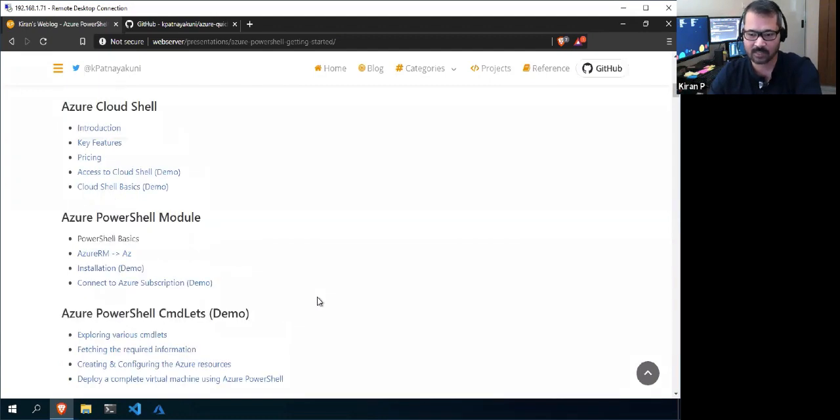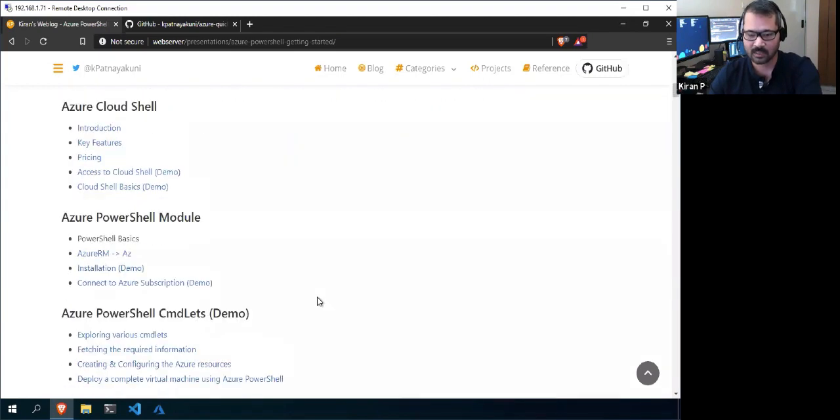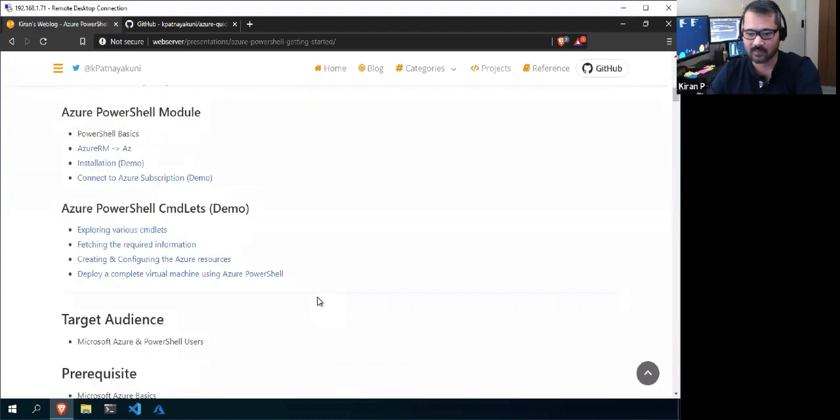All right, so this is basically the agenda of these sessions. I'll try to cover these things in 3 sessions. If not, probably it will prolong to 1 more session. Let's see. So that is for today's agenda.